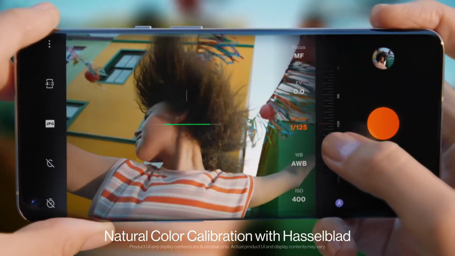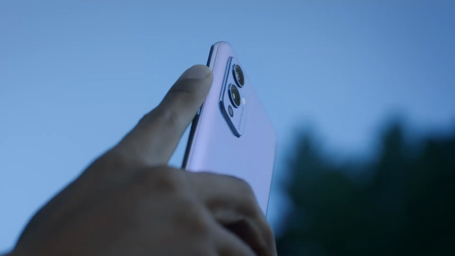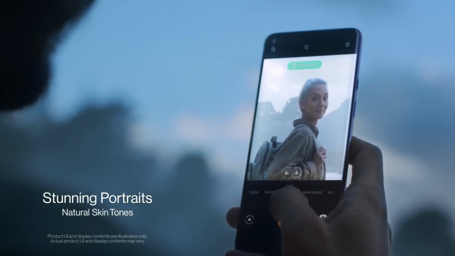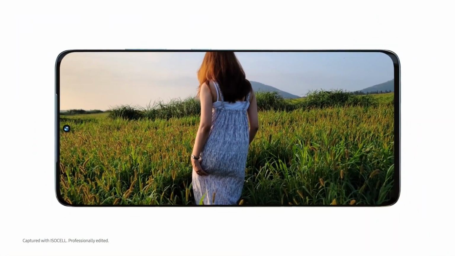But if you consider the Pixel phone or the latest OnePlus partnership with Hasselblad, there the case is a little different. They always prefer to capture the natural color of any object, which you can always edit later. Whereas in the Samsung camera, you don't have to edit the image much. But if you consider the overall image quality, then Pixel is way better, because it always tries to capture the image in the same way as you are watching it with your own eyes. And for this reason, Pixel does not perform well in blind smartphone camera tests, as people always like to see more warm and punchy colors.